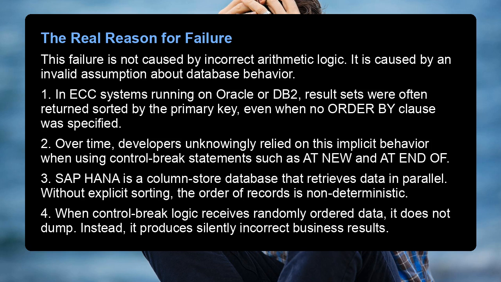2. Over time, developers unknowingly relied on this implicit behavior when using control break statements such as AT NEW and AT END OF. 3. SAP HANA is a column store database that retrieves data in parallel. Without explicit sorting, the order of records is non-deterministic. 4. When control break logic receives randomly ordered data, it does not dump. Instead, it produces silently incorrect business results.